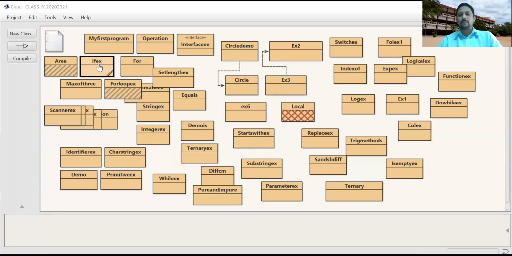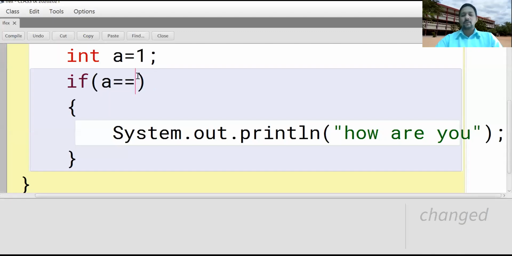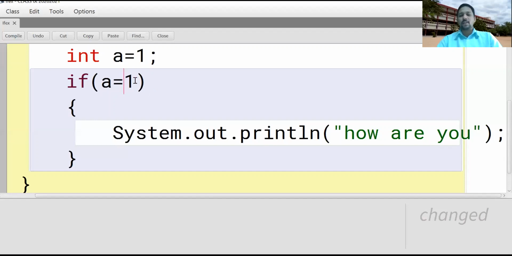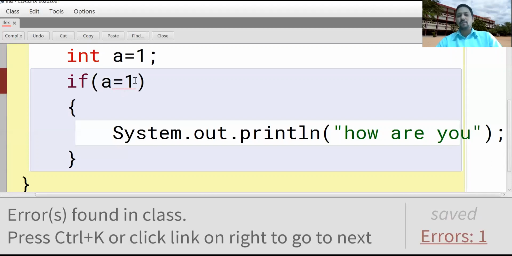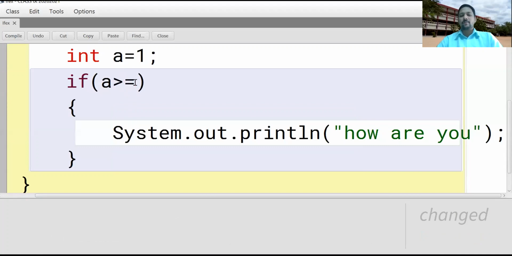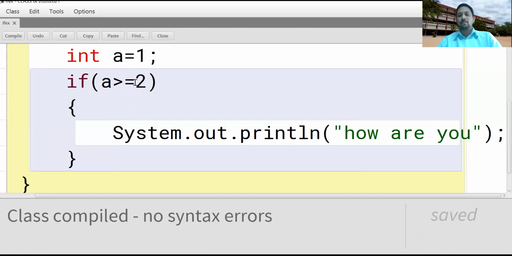See, 1 equal to 1, condition true. You have to use a condition here: greater than or equal to, less than or equal to, not equal to. Any condition you have to use. It returns a Boolean value, but not this one. a equal to 1, incompatible types, int cannot be converted to Boolean value. So it returns either true or false. 1 greater than or equal to 2, false. False means you are not getting anything.